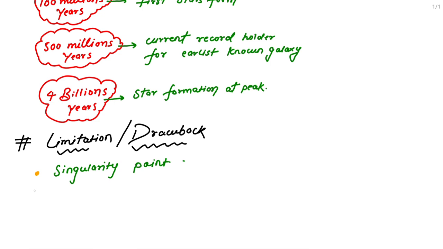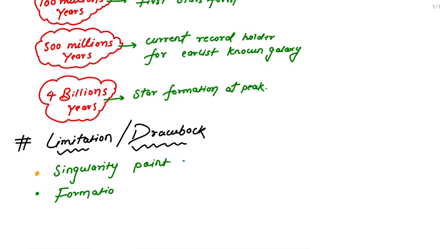Now the second thing, he also did not explain the time duration for the formation of the universe, because he only said that there is a singularity point, it exploded and there is a formation of the universe.